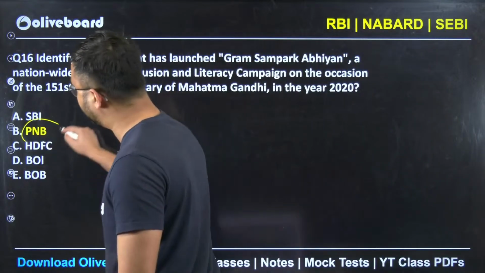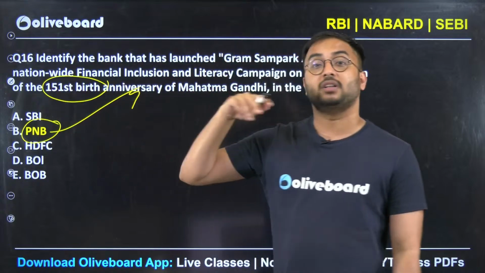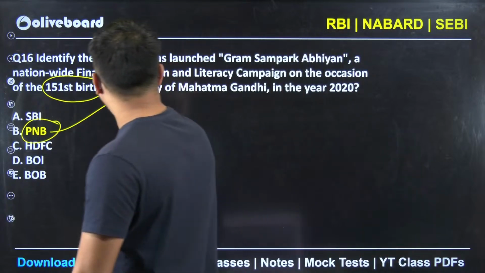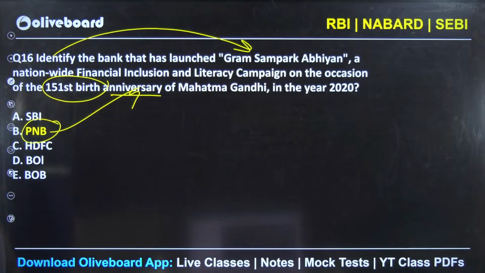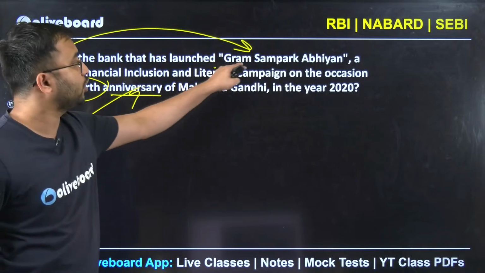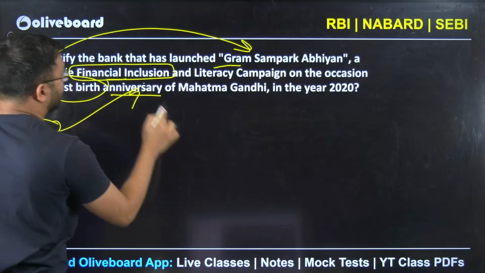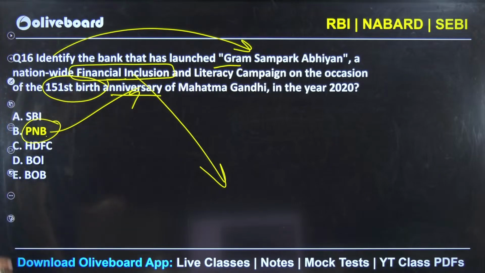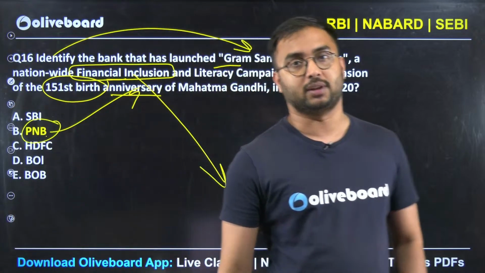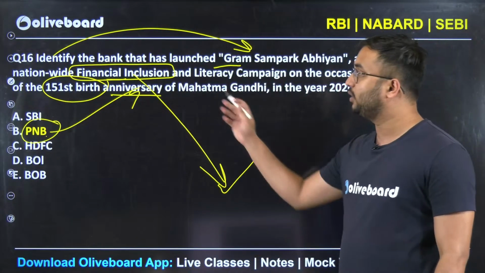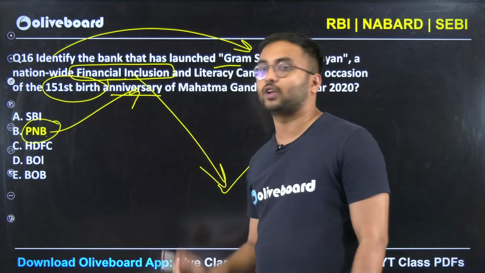So the answer here is PNB, but do try to understand. See, again, it was the 151st birthday of Mahatma Gandhi, birth anniversary. Not only that, PNB launched the first of its kind Gram Sampark Abhiyan for what? Financial inclusion. This is one of the important main topics in your syllabus, in the finance subject and your ESI subject, isn't it? So that is why, see how you have to do nitpicking. Whenever you are reading the newspaper, you have to go for such words.